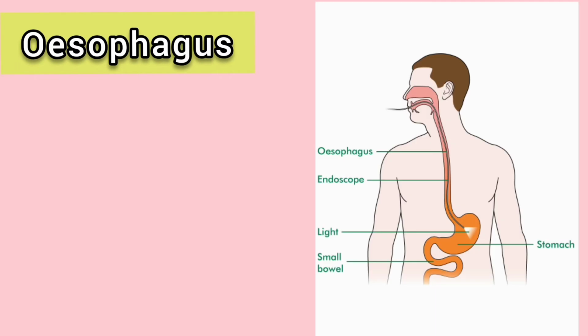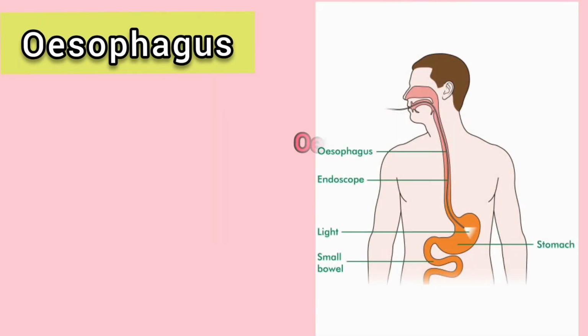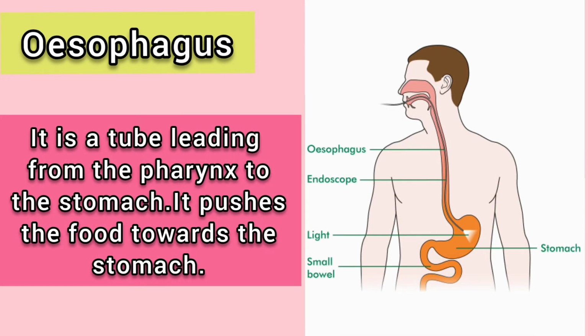Children, next to the salivary glands, the organ is known as the esophagus. It is a tube leading from the pharynx to the stomach. It pushes the food towards the stomach.